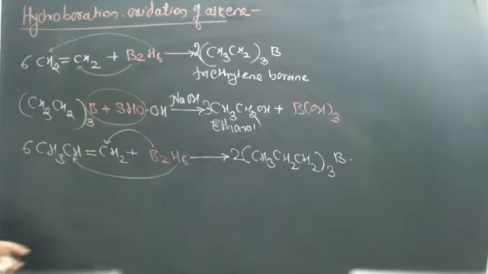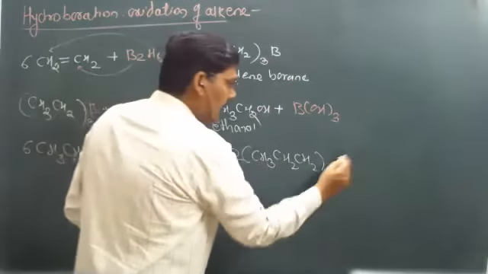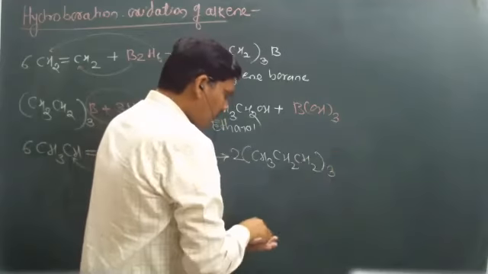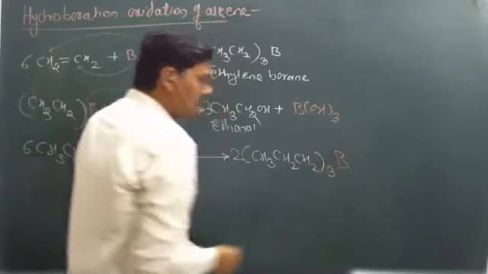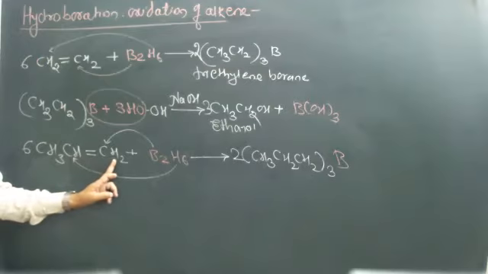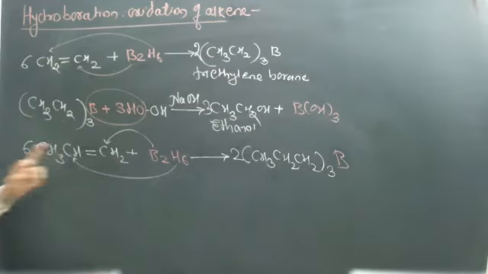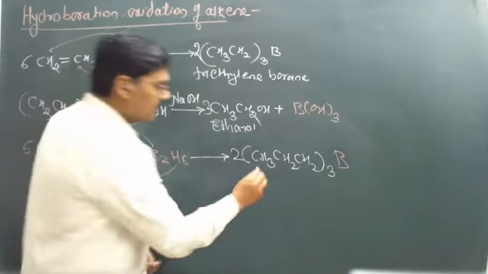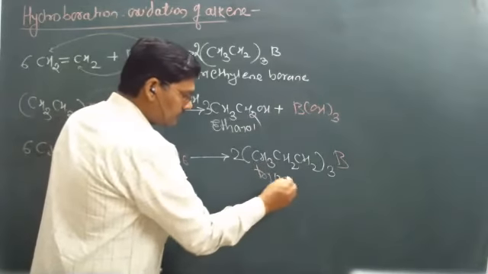In tripropylene borane, the boron is attached to the carbon atom which carries fewer substituents, that is, the carbon atom which carries more hydrogen atoms. The addition takes place according to the anti-Markovnikov rule, and this is the tripropylene borane.